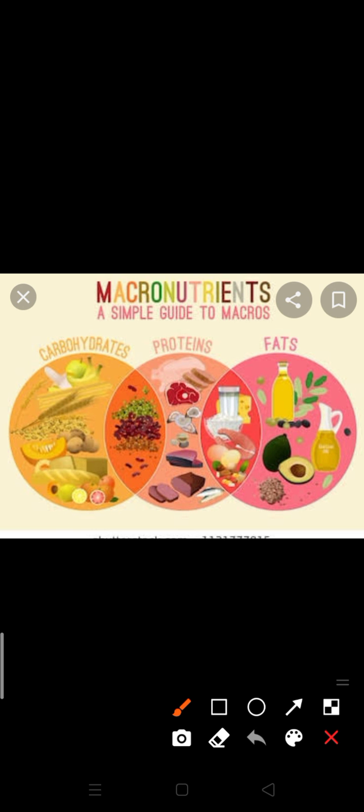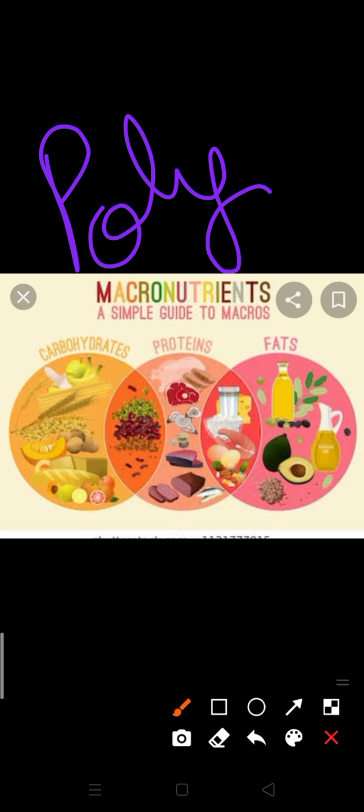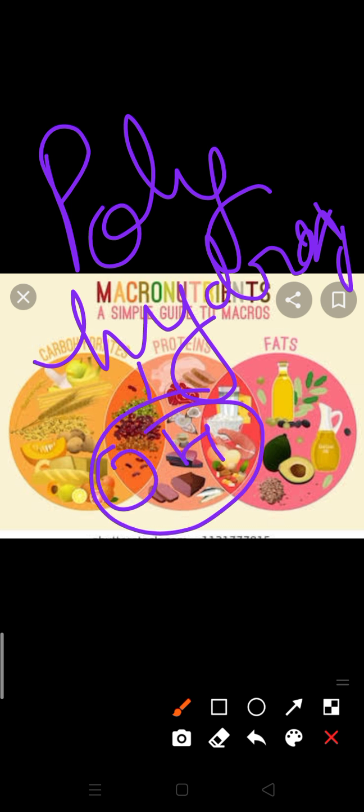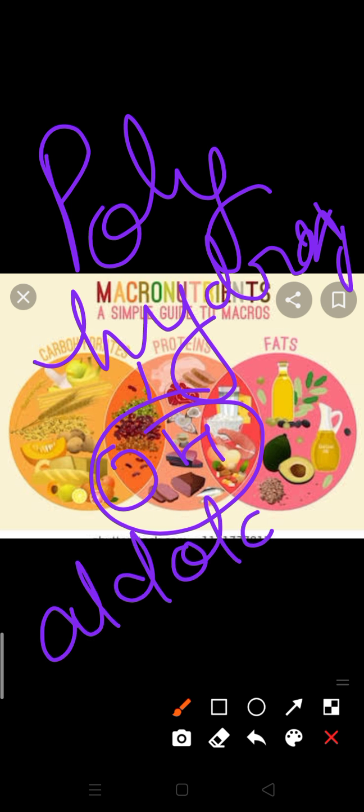Carbohydrates are defined as polyhydroxy compounds. Polyhydroxy means where many OH groups are present. One type is aldoses, where an aldose group is present.